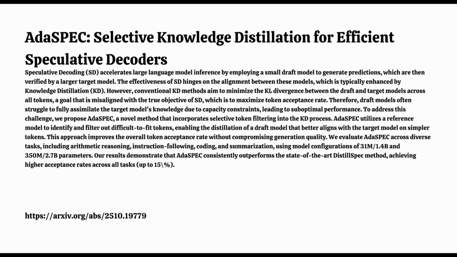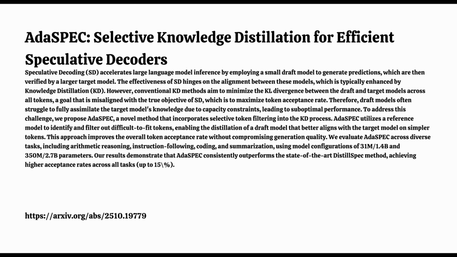You're looking for tokens where that difference, delta L, is large and positive. Large and positive. What does that tell you? A large positive difference means the draft model currently has a much higher loss on that token than the reference model did. But wait, that sounds counterintuitive. Let me rephrase. We actually select based on the potential for improvement, focusing on tokens where the draft model can learn effectively compared to the reference. It's about identifying learnability. The paper looks at the difference relative to the reference model's performance to identify tokens the draft model can effectively target.